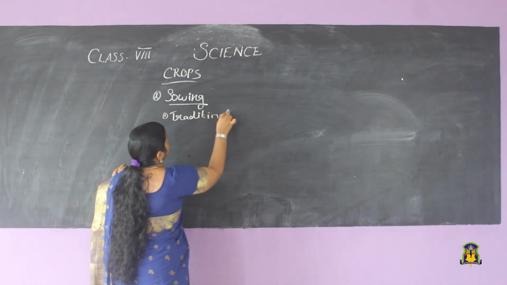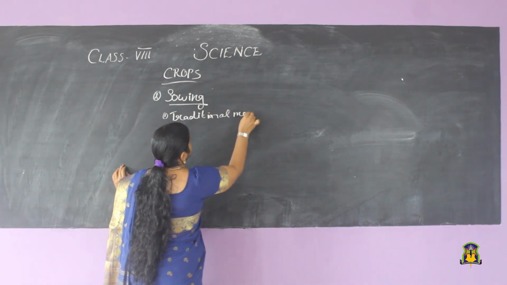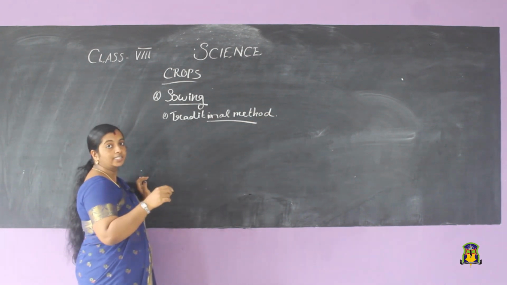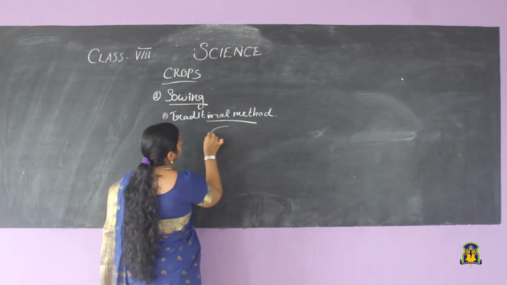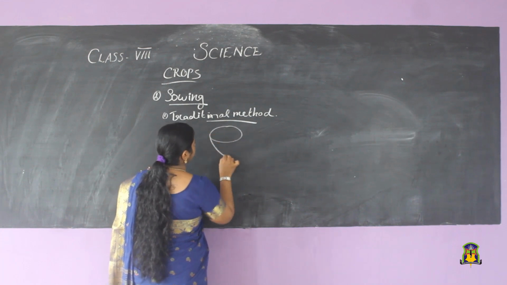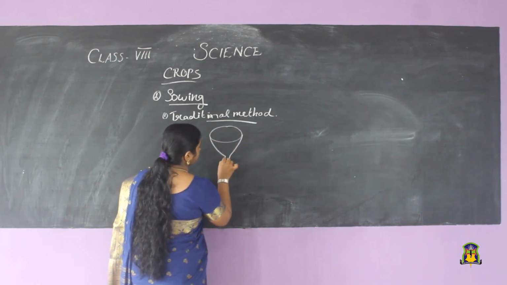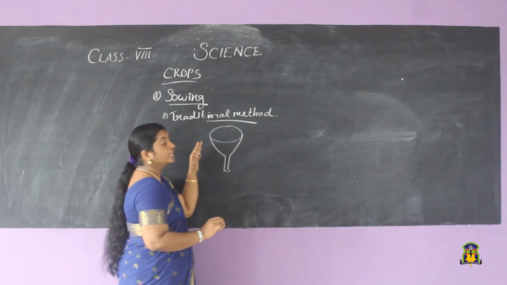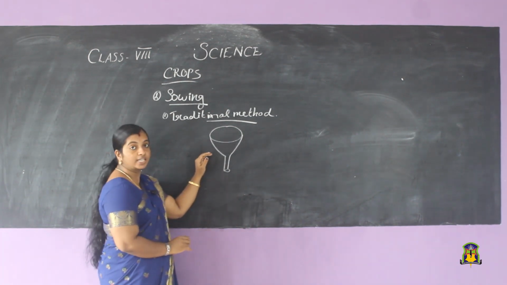Traditional method. What is the traditional method used? Traditionally, they used a device which looks like a funnel. Do you know what a funnel is? I hope everyone has seen this funnel. So, through this funnel, they used to sow the seeds.